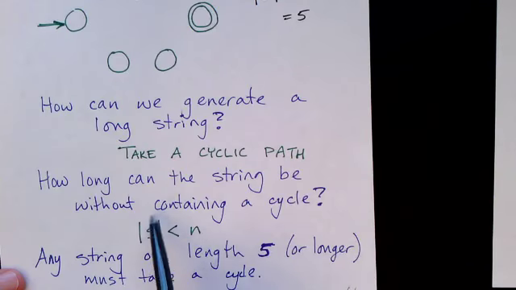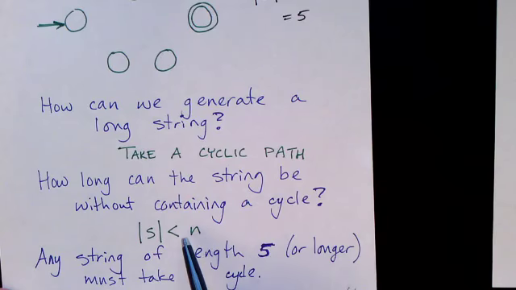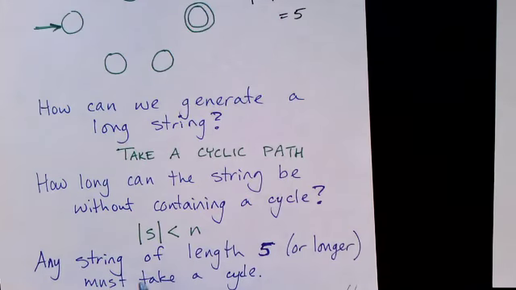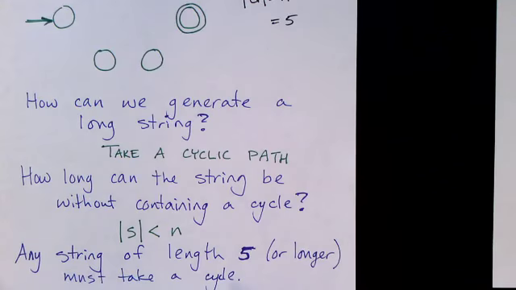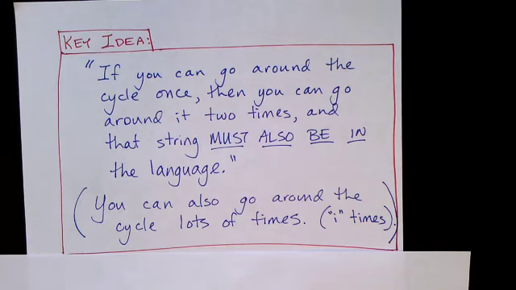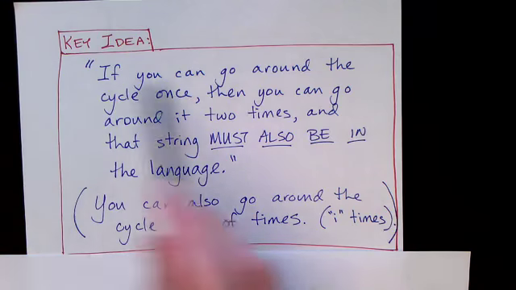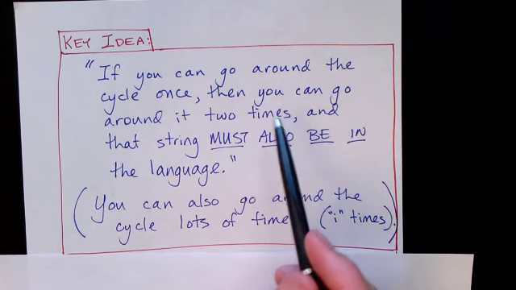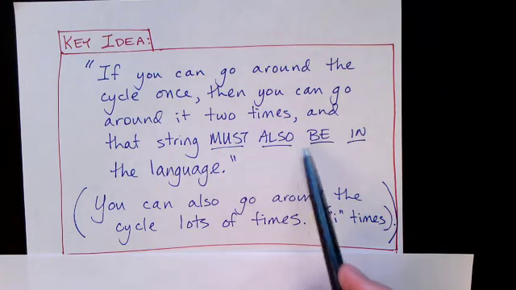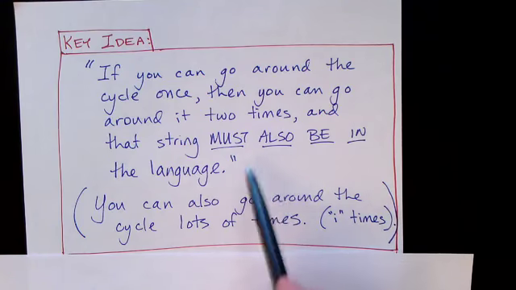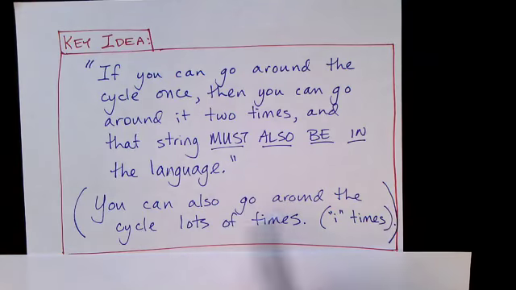So how long can the string be without containing a cycle? It has to be less than the number of states. N is the number of states. Any string of length 5 or longer must involve a cycle in the finite state machine. Here's the key idea behind the pumping lemma. If you can go around the cycle once in the finite state machine, then you can go around it 2 times, and that string must also be in the language. In fact, you can go around the cycle lots and lots of times. So you can also go around the cycle I times.